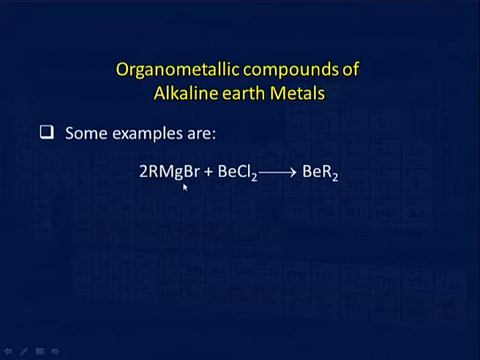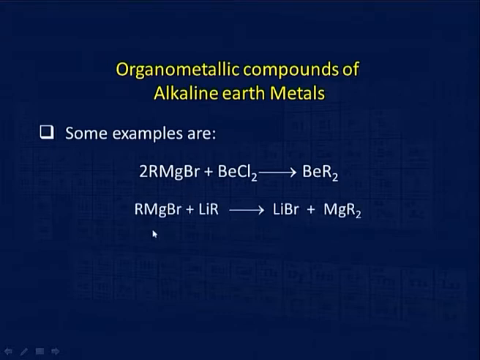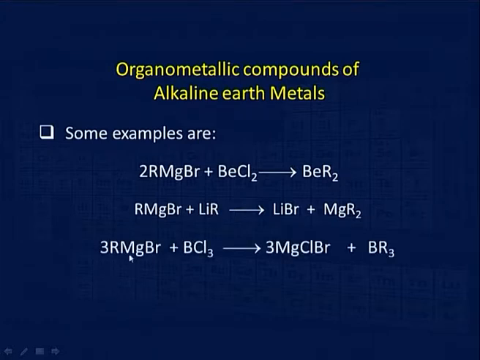You can see this, the Grignard reagent RMgBr plus BeCl2 will give beryllium alkyl BeR2, where R could be anything, methyl, ethyl, phenyl, whatever we are interested in preparing. Now, you can see here another example of formation of magnesium alkyl using Grignard reagent and using LiR as the other reactant.